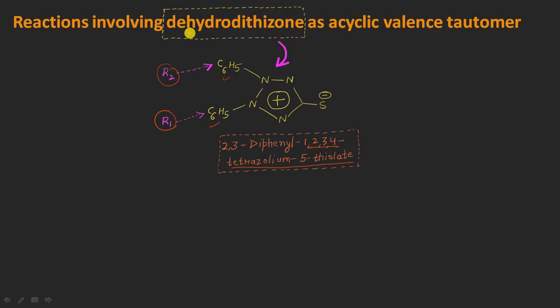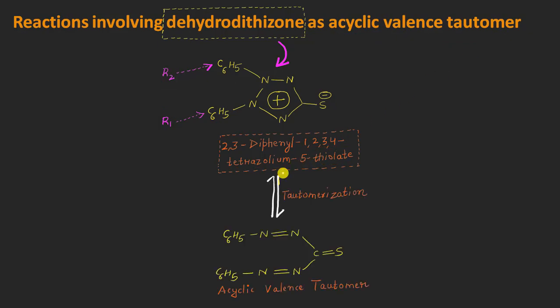So now, how can we draw the acyclic valence tautomer for this molecule? That is quite simple. We can say that the valence tautomer will be something like this, in which these electrons will be shifting here, and whatever double bond will be present here, and one double bond will be present here like this, and this positive charge will not be here, it will be on this nitrogen atom.